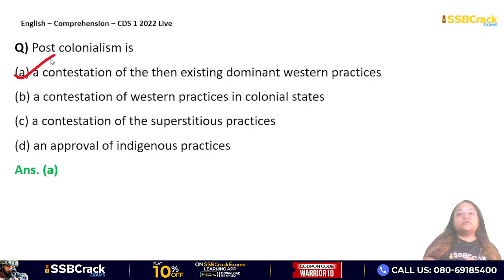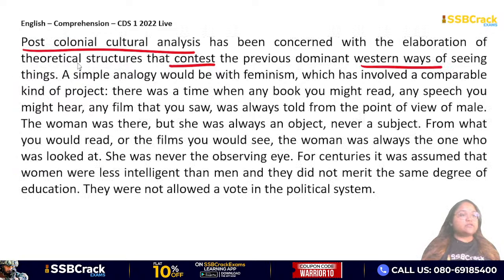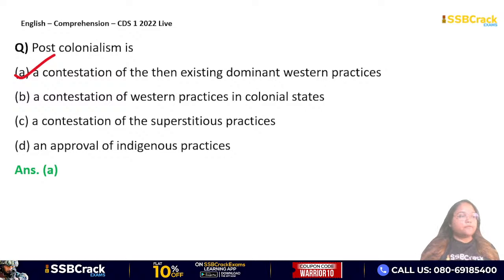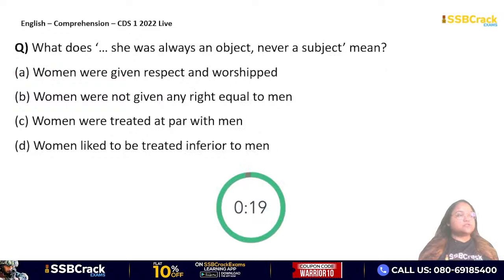Post-colonialism, according to this passage, is a contestation of the then existing dominant Western practices. ठीक है, यहाँ पे आप देख सकते हैं फर्स्ट सेंटेंस में ही लिखा है post colonial cultural analysis has been concerned with the elaboration of theoretical structures that contest the previous dominant Western ways of seeing things. Okay, so this is what is written in the passage, and that is your answer, which is option A. Very good.